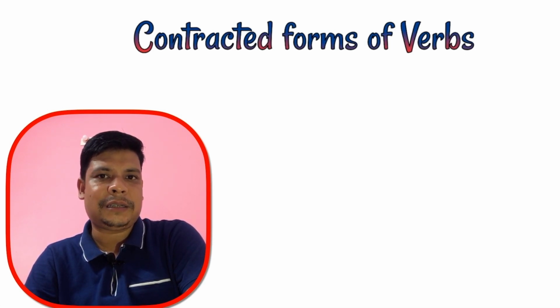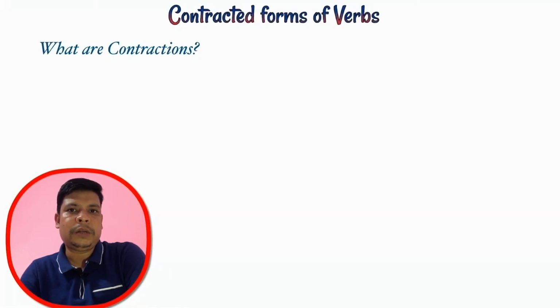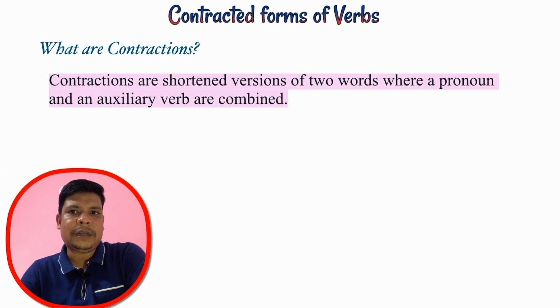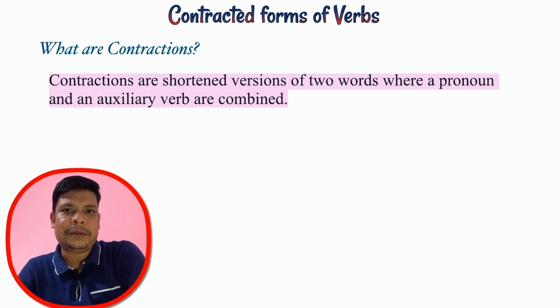Today we are going to learn about the contracted forms of verbs, or how contractions are made. So let's get started. First of all, we need to learn what contractions are. Contractions are shortened versions of two words where a pronoun and an auxiliary verb are combined. When the combination is made, some letters are dropped and an apostrophe is introduced. See how it is formed.